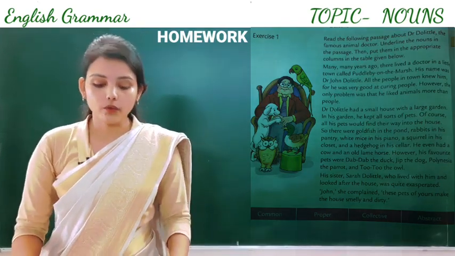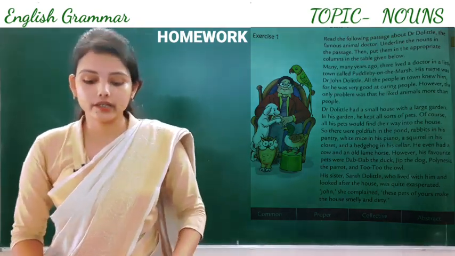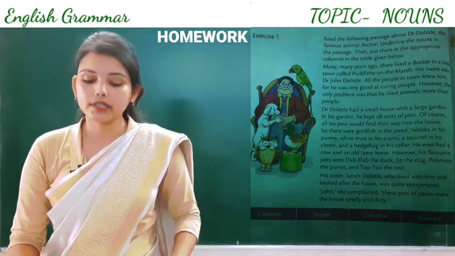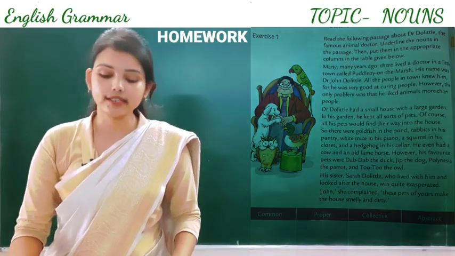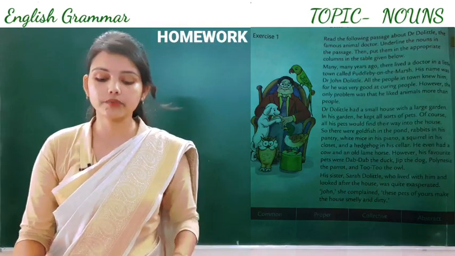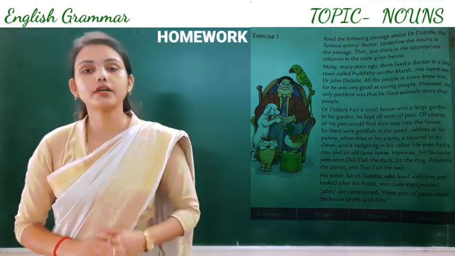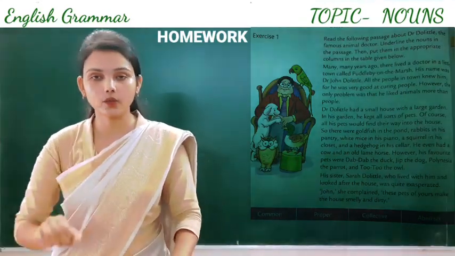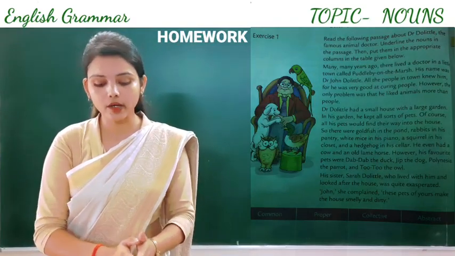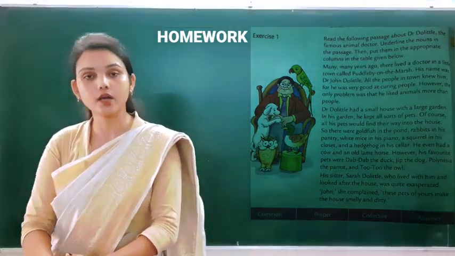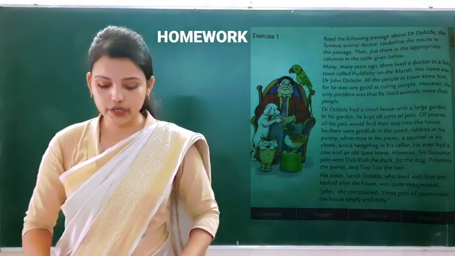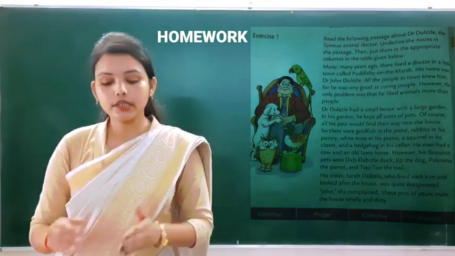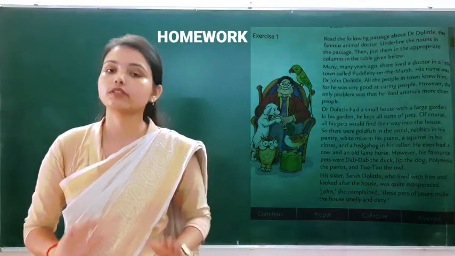Okay students, today's homework will be exercise number 1. Read the following passage about Dr. Dolittle, the famous animal doctor. Underline the nouns in the passage, then put them in the appropriate columns in the table given below. At page number 22, there is a passage. We have to read the passage carefully and underline all the nouns. After that, there are columns: common noun, proper noun, collective noun and abstract noun. You have to divide the nouns into these sections. First underline the nouns and then put them in the correct column. So this is your homework.